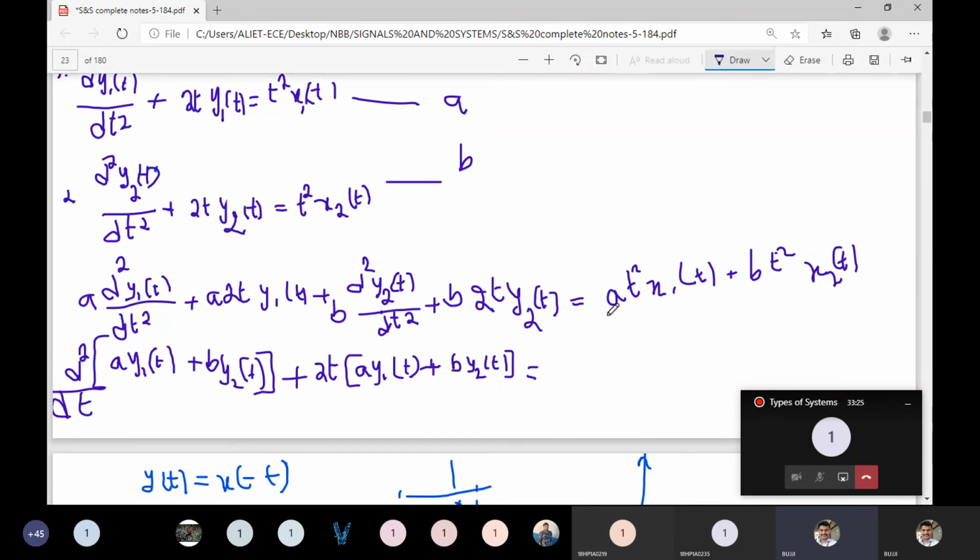Next, in the final equation, t square is common in these two. Square brackets I will use: a into x1 of t plus b into x2 of t.